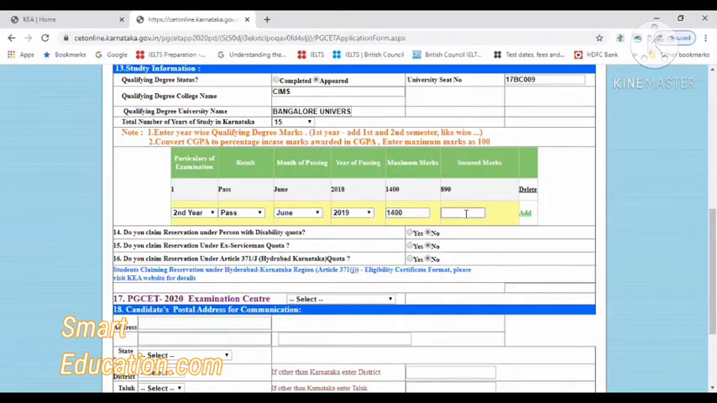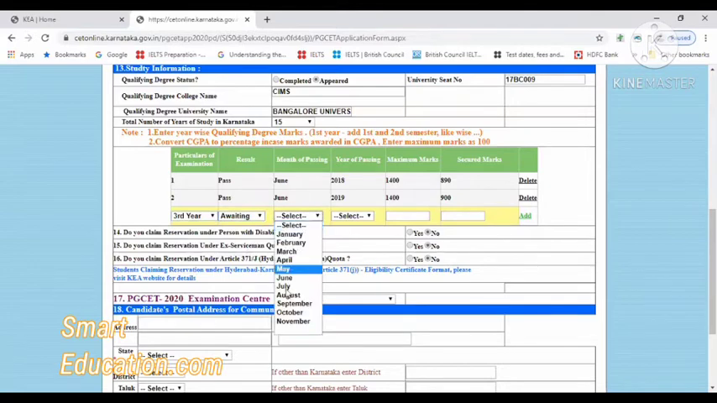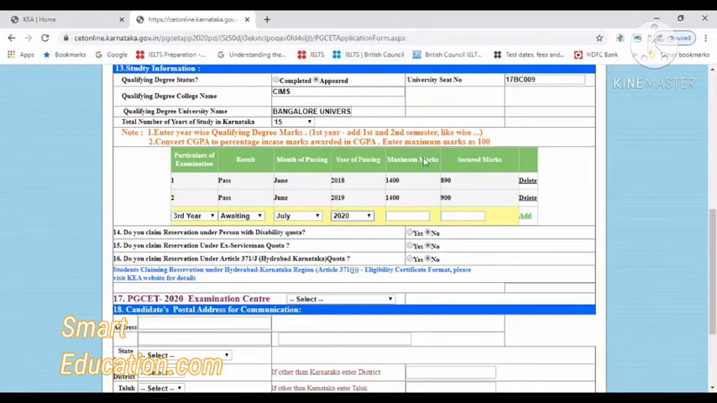But as many people are still writing their exams, I understand that most of you are still pursuing your graduation. For them, what you can do is select third year here and click on awaiting, because you're still writing your 6th sem exam. Mention awaiting there and give it as July, because June has already gone, so next month is when your exams will be scheduled. Keeping that in mind, you can give that. Nothing to worry, you can just mention that.